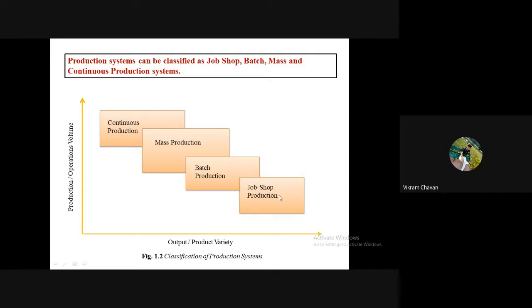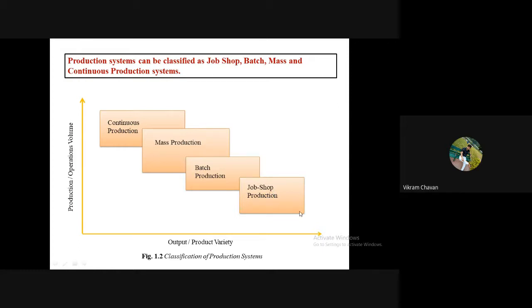So this is the job shop production. Job shop production means make to order production, where the components are manufactured on the basis of customer requirement. Make to order type of production is implemented.